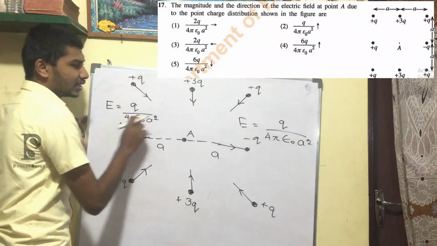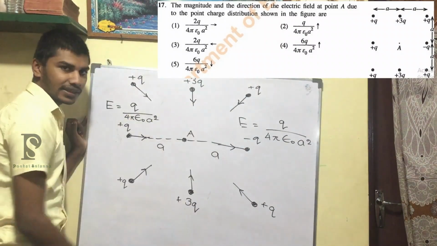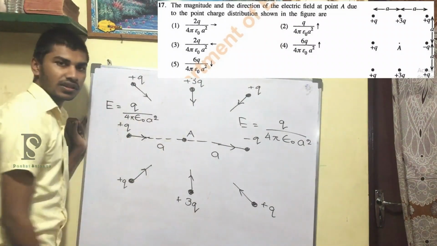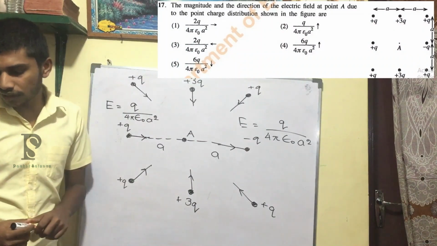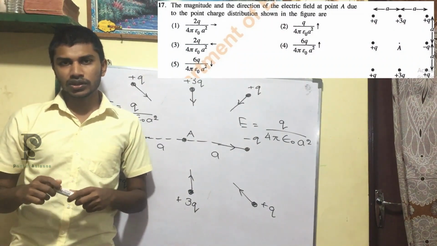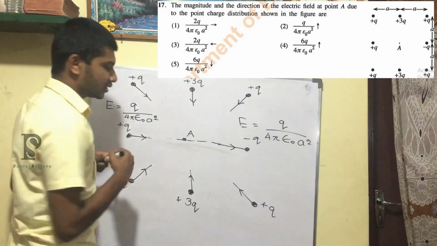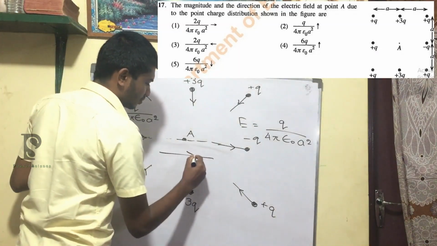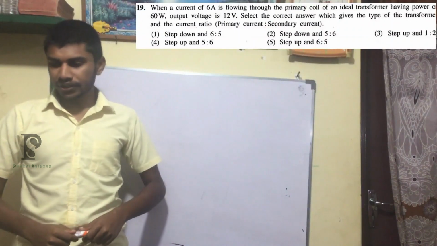So you can see both are in plus, so when you add this you will get a double of this, right? So the answer will be the first one, 2q over 4 pi epsilon naught a square, and the direction is in this way.